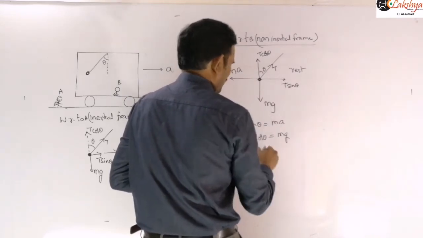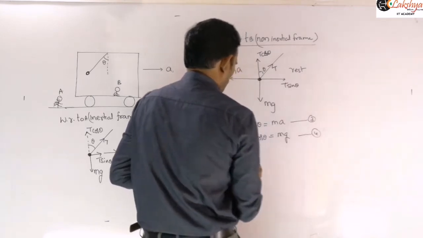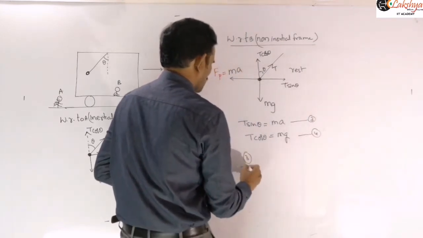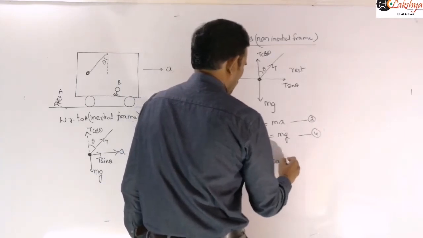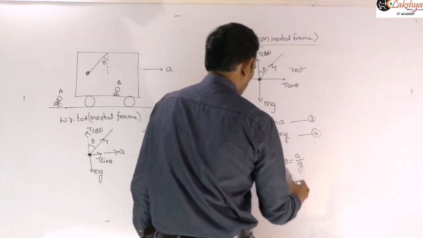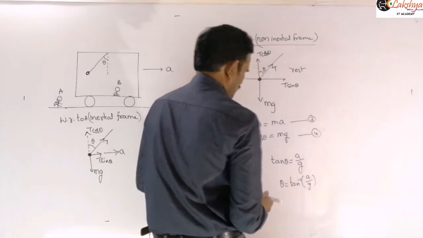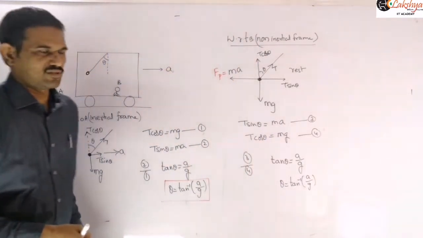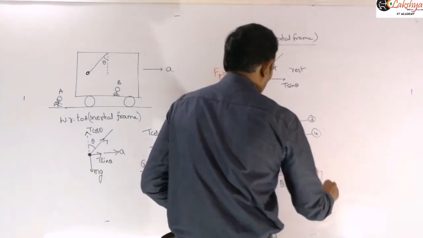And so now we can again take the ratio of these two equations. Let us take this as 3 and this as 4. Now let us take equation 3 by equation 4. And so you can write this equation as tan theta is equal to a by g, or theta is equal to tan inverse a by g. So that is the expression for this angle made by the string with the vertical.